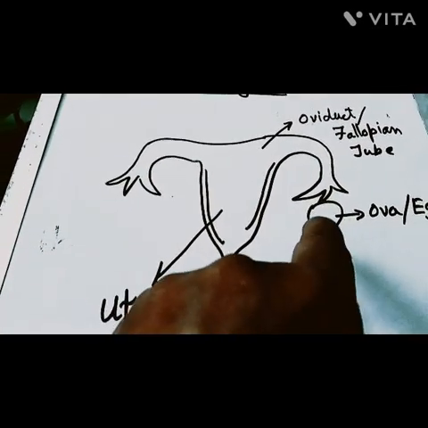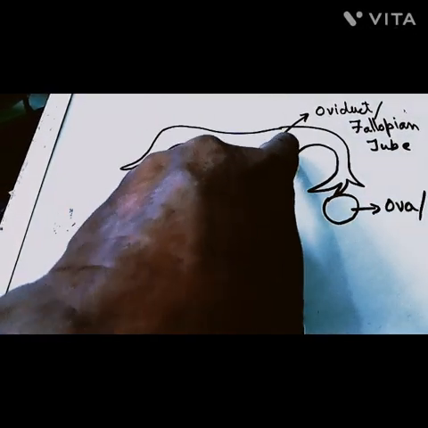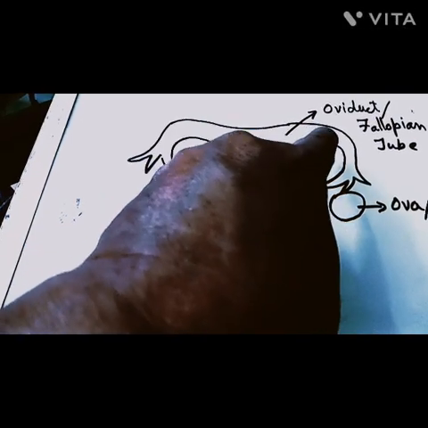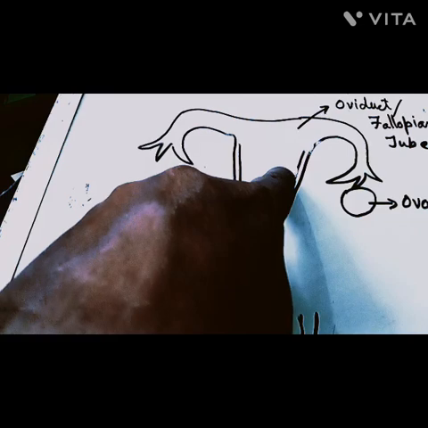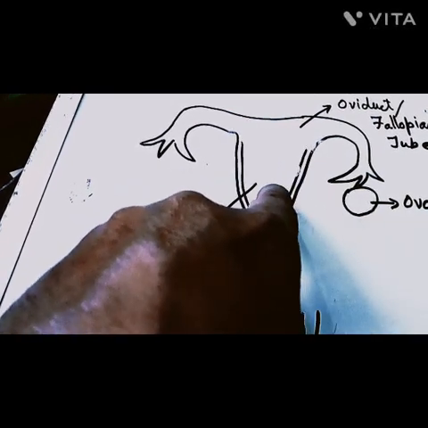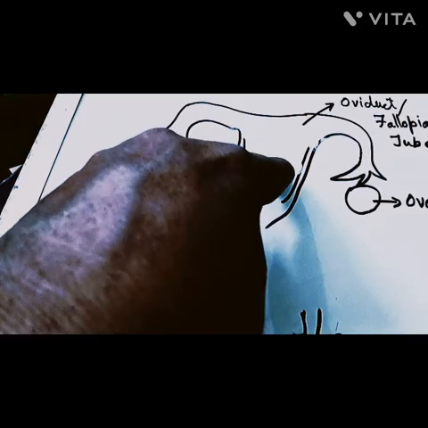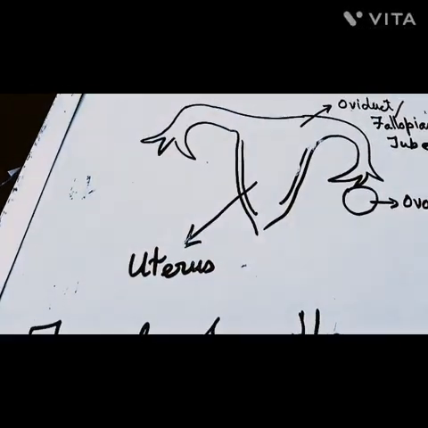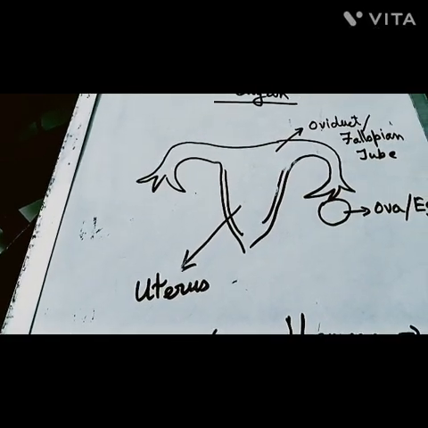The egg travels through the fallopian tube, and fusion happens in the fallopian tube, and then this egg becomes an embryo, and it eventually lands up on the uterus wall, and there the embryo develops into a fetus, and then after a gestation period of 9 months, the baby is formed.